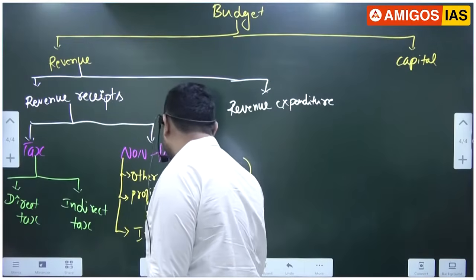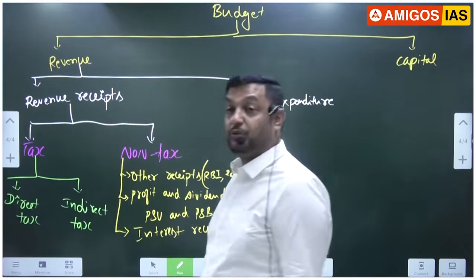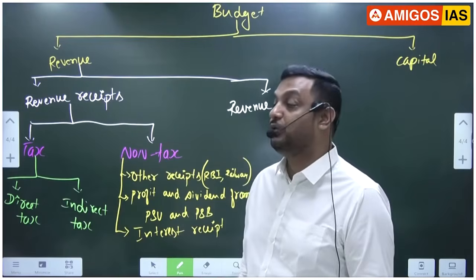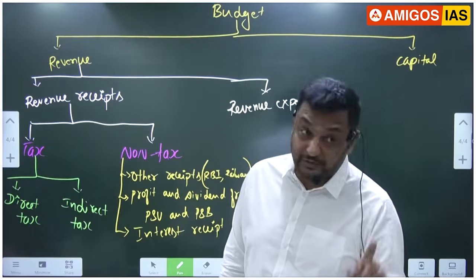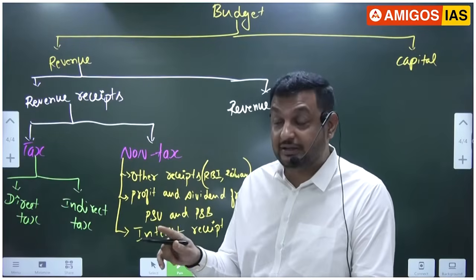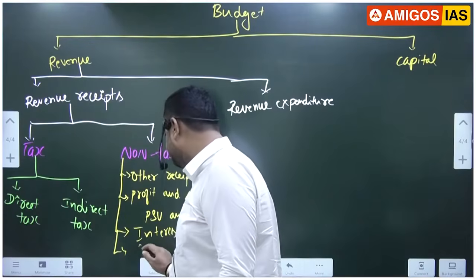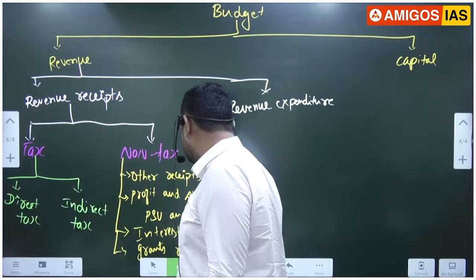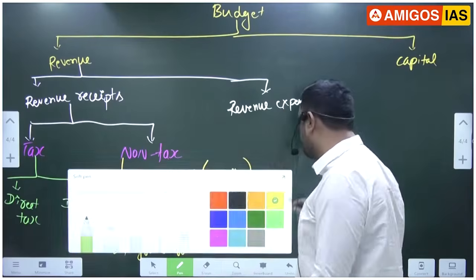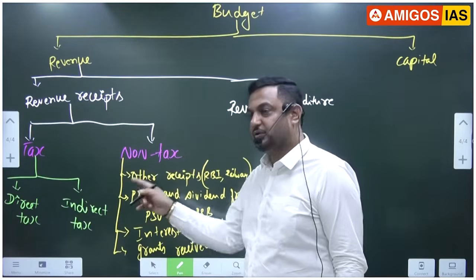I'll explain the next one. There is a receipt called interest receipt, which means the union government gives loans so that it generates interest. The union government gives loans to other countries and states also. Not grants, don't get confused with grants. I'm talking about loans. That is interest. And the last one: we also receive grants. The central government receives grants from WHO, UNICEF, UNESCO. All these are revenue. Grants, not loans. These are the sources of revenue.